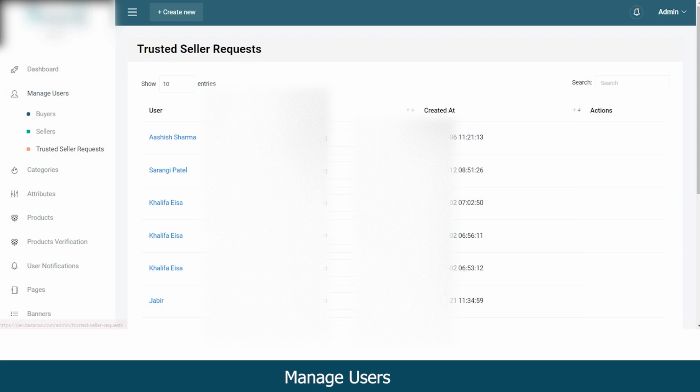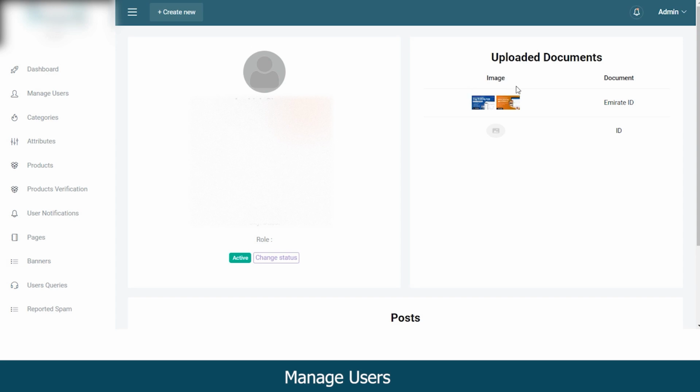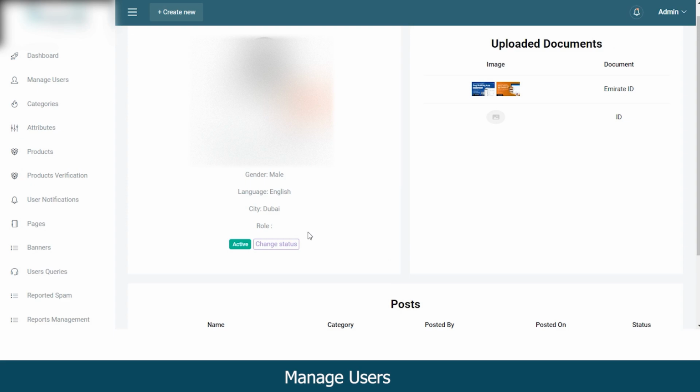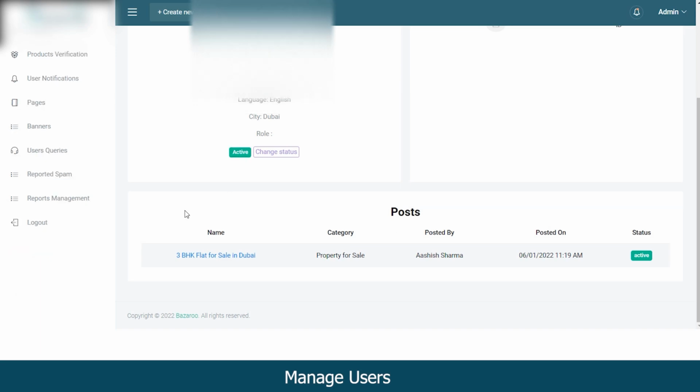So in the trusted seller request, you can view the request for all the users who want to apply as verified sellers. So this is the account I have just used to apply for verified seller. So let's view that in detail. So you can see these are the images I have uploaded. This is the ID. So as an admin, I can either approve or reject this request of the particular seller. And you can see the post created by this seller. And also if you want to check out what all he has listed in this post, you can do that from here itself.